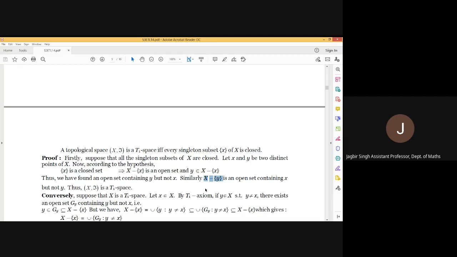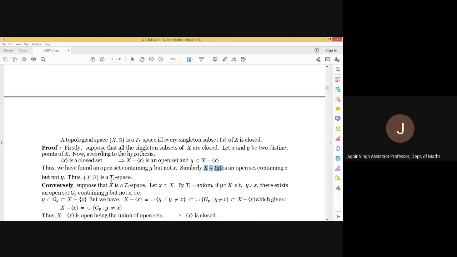Now on the converse part, assume that the topological space is T1. Okay, and we have to prove that every singleton set is closed. For this, let x be any arbitrary member of X. Now for any y belonging to X, if y is not equal to x, then according to the definition, there will exist two open sets, Gx and Gy, one containing x not y, other containing y not x. So we will select Gy. We will have an open set Gy that will contain y but not x.